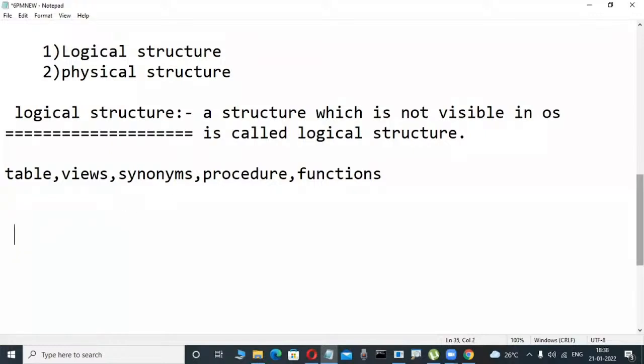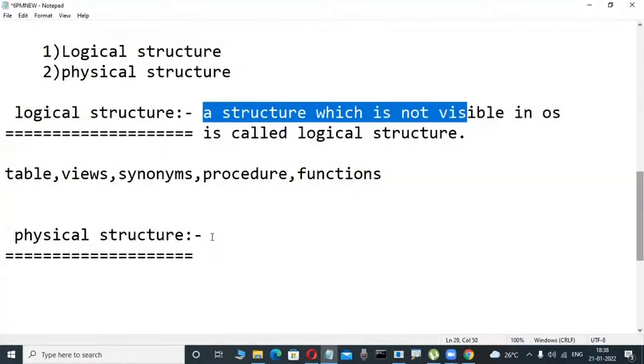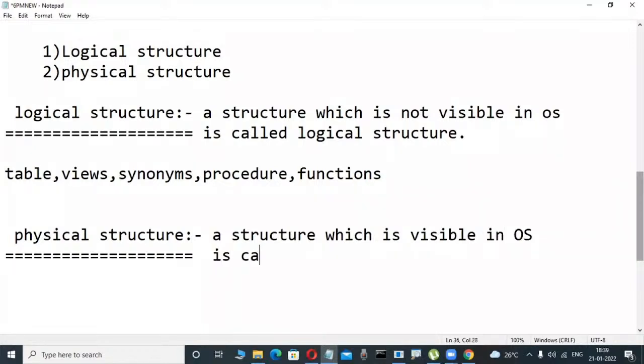Now observe here. What is a physical structure? Don't write it. Just roughly observe here. A physical structure is there. Now this is just for the idea. What does a physical structure mean? This is the opposite. A structure which is visible in the operating system. Don't write it yet. Observe here. A structure which is visible in the operating system, in OS, is called a physical structure.